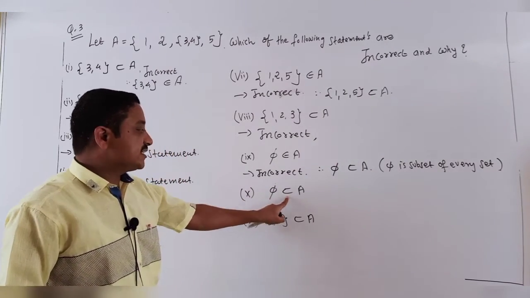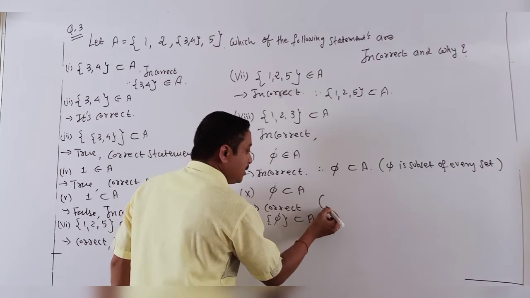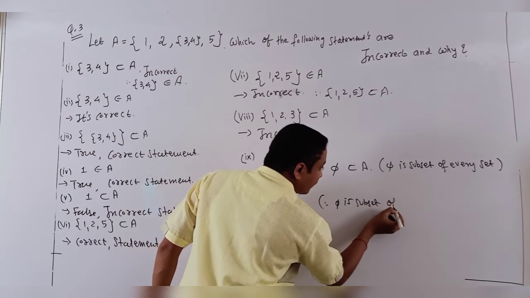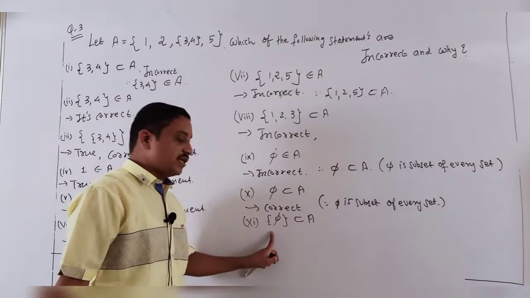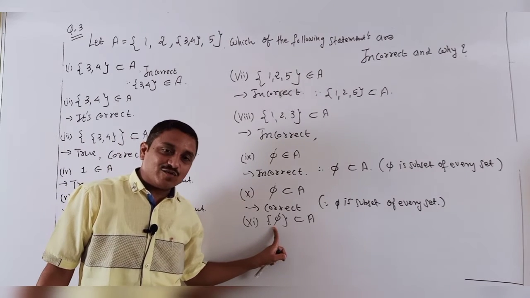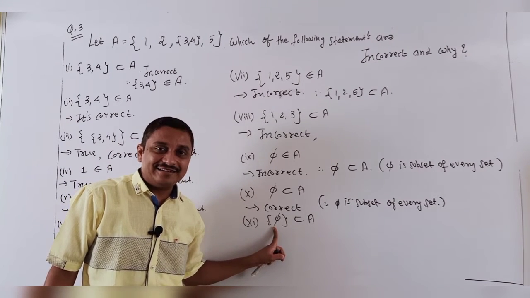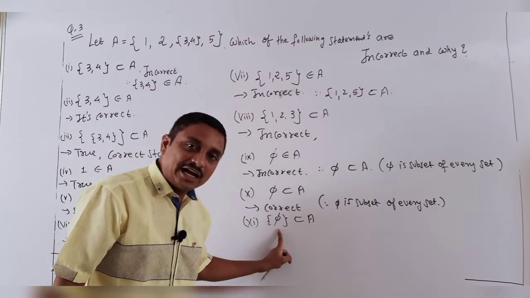And next one, null set subset A. Yes, it is correct one, because null set is a subset of every set. And last one, students, what does this indicate? Yes, it is a singleton set. Means null set present in curly bracket is called a singleton set.